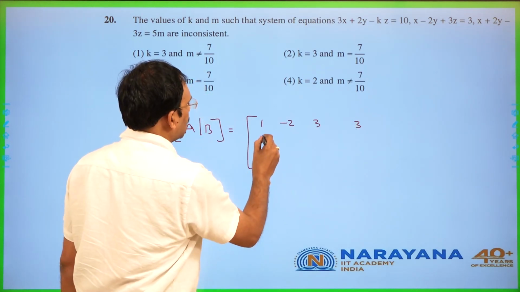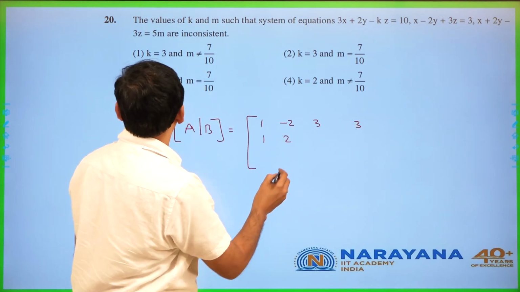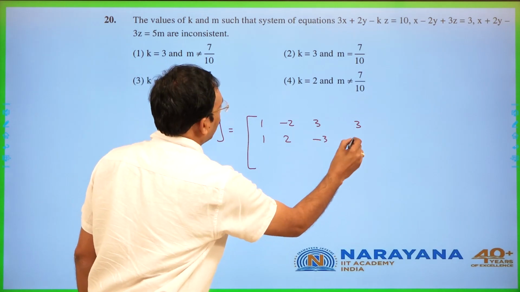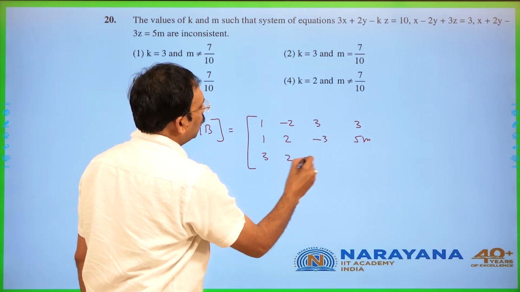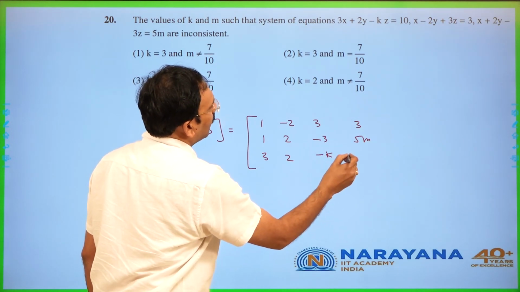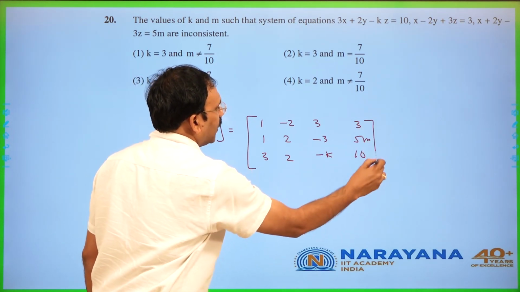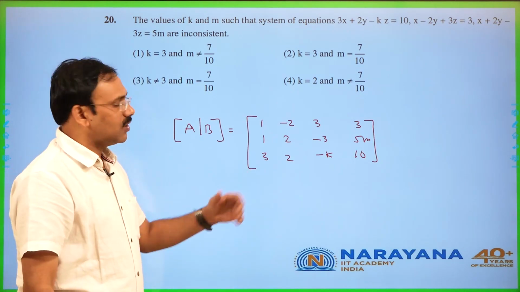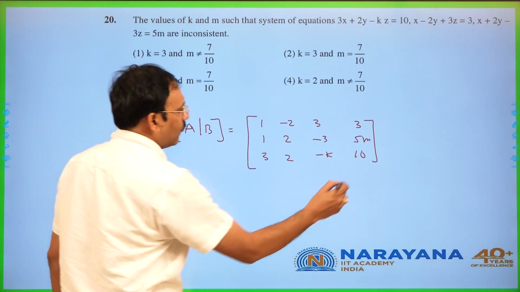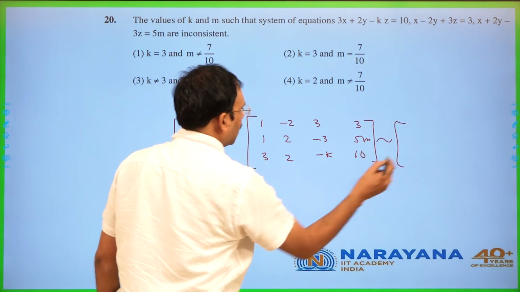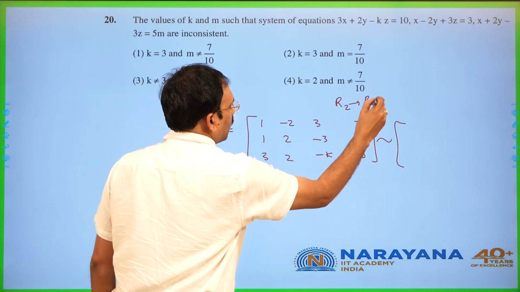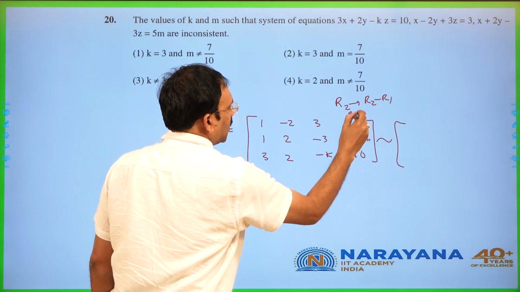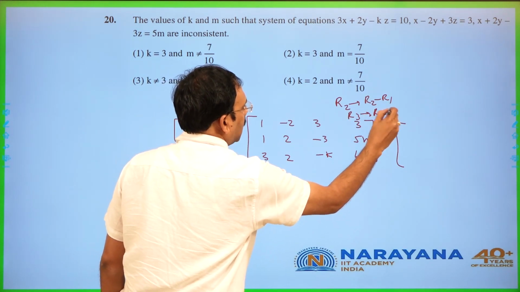Then second equation 1, 2 as well as minus 3, 5m. And third equation 3, 2 minus k as well as 10. Now let us try to convert into this echelon form with the help of row operations. I change R2 as R2 minus R1. I change R3 as R3 minus 3R1.